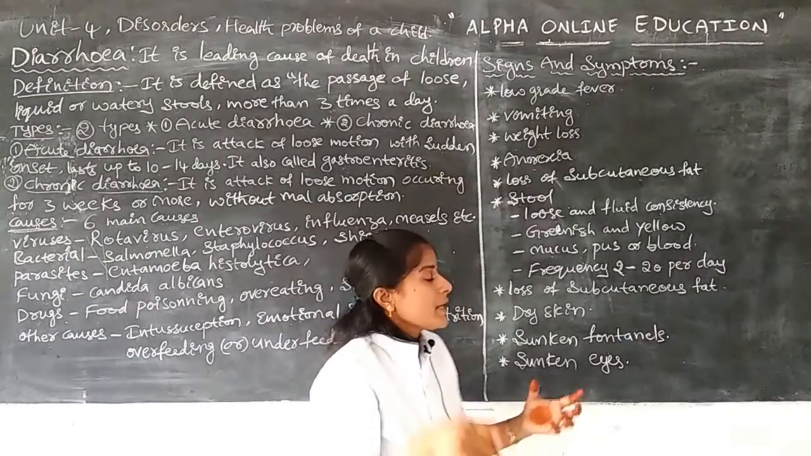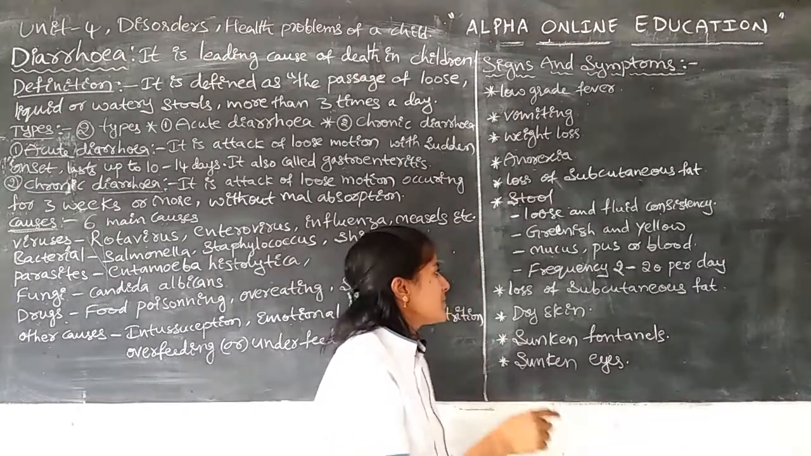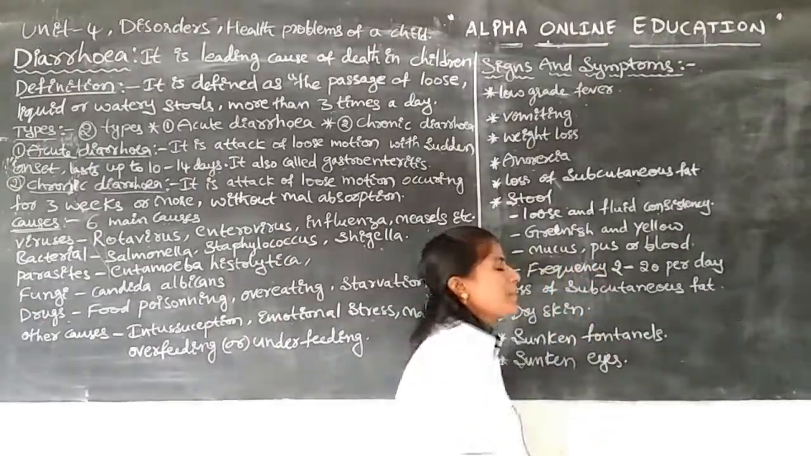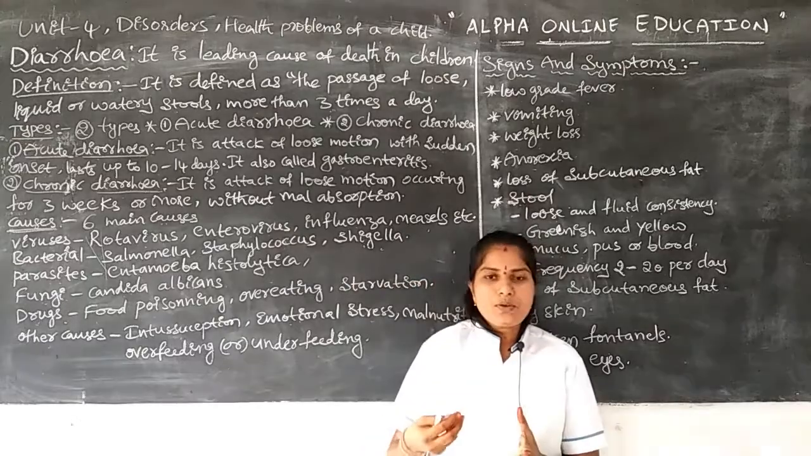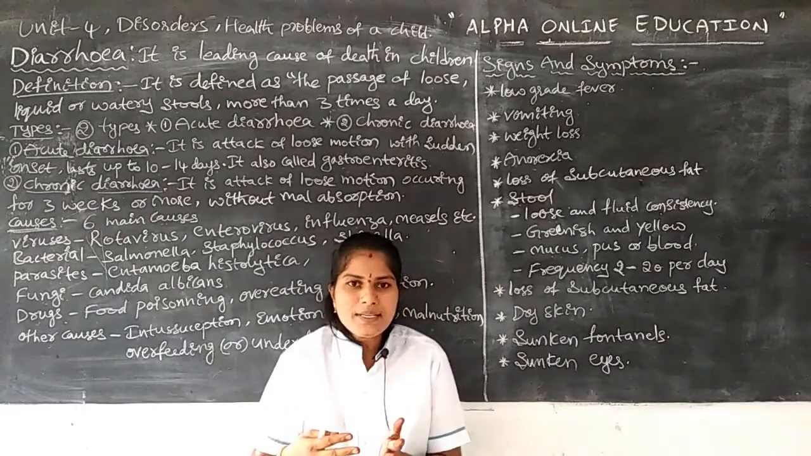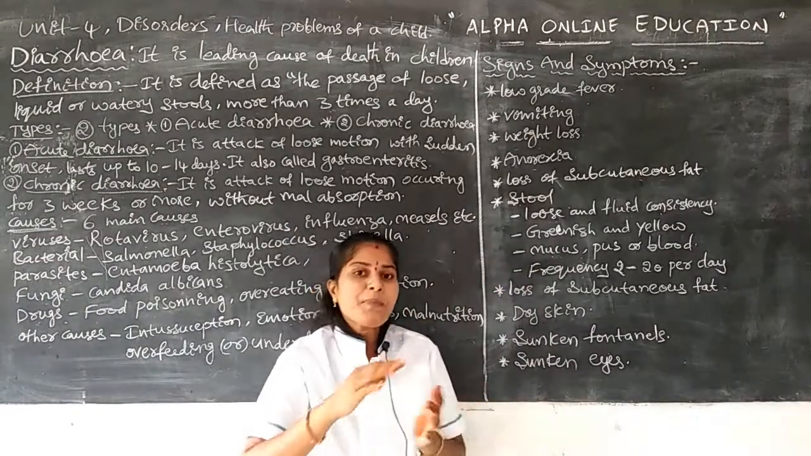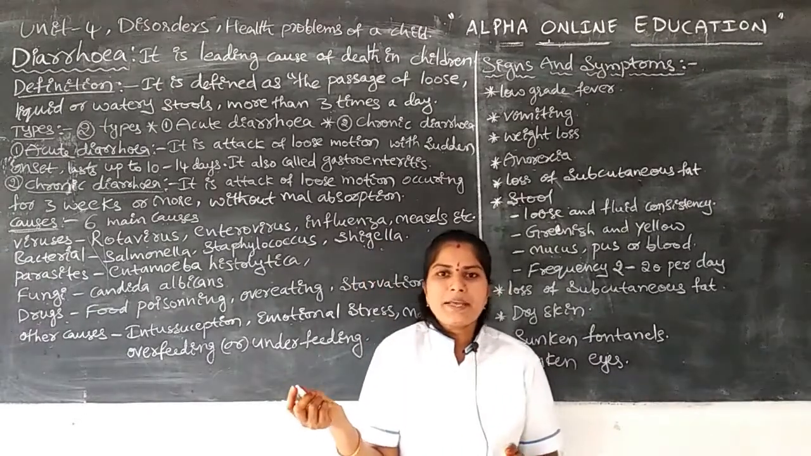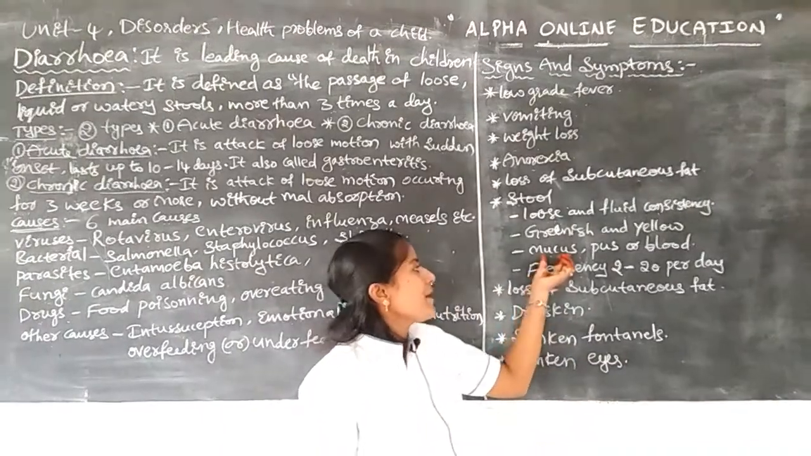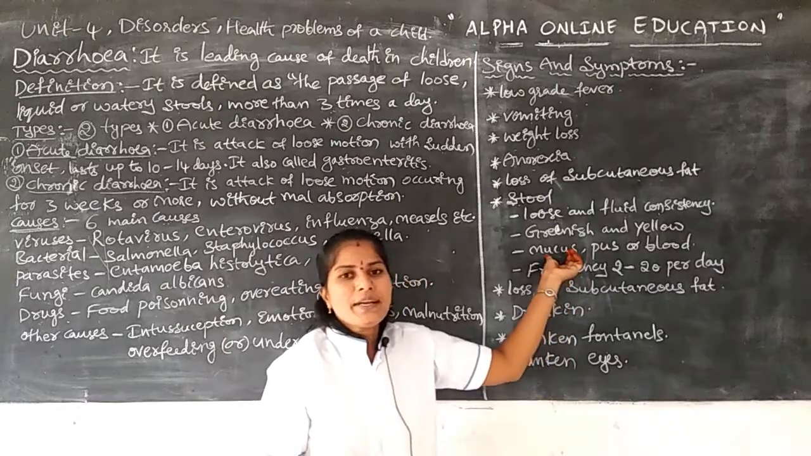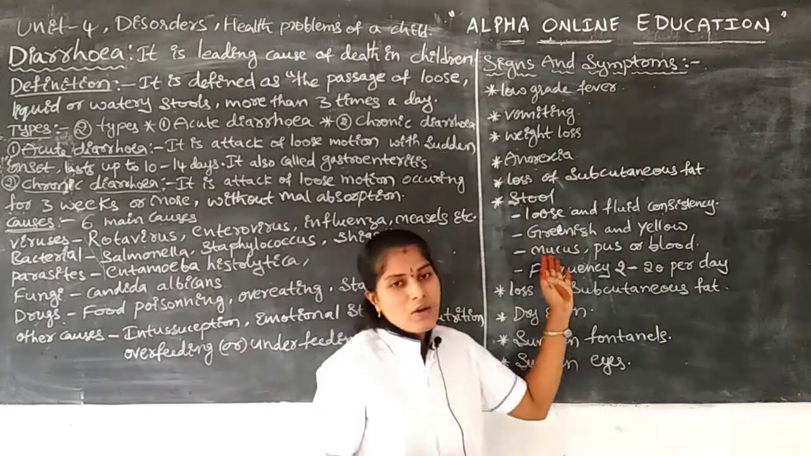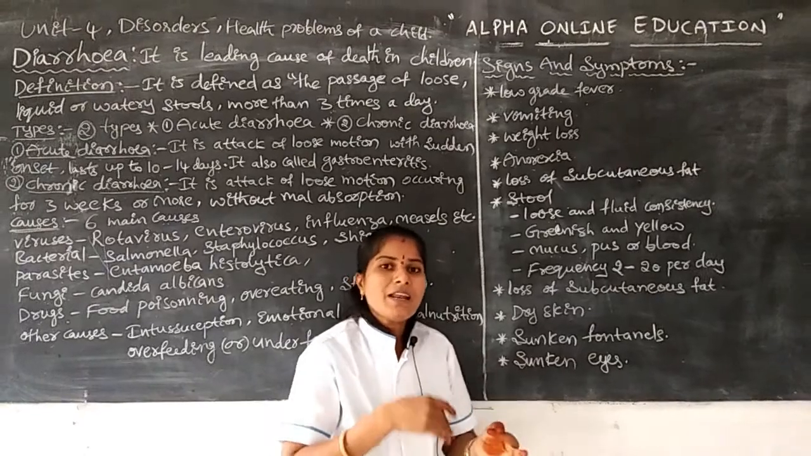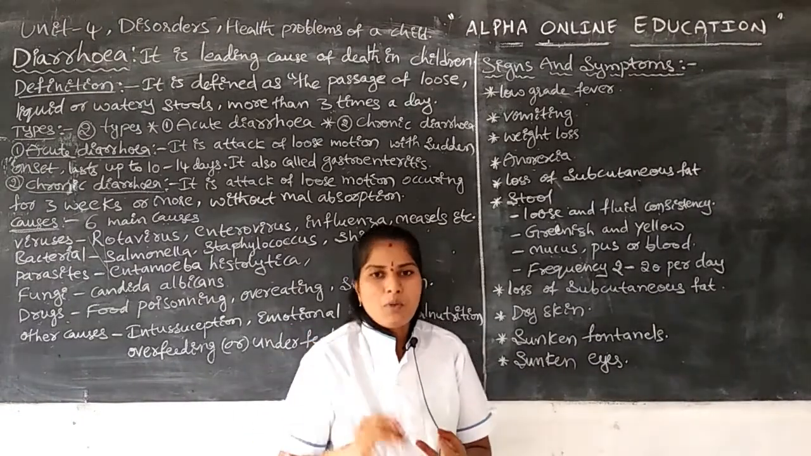Next, in the stool we also observe mucus. What is mucus? In the bowels, in the large intestine or the small intestine, mucous membrane is present. Sometimes, due to irritation of the intestines or the bowels, the mucous membrane is also ruptured, and that is also excreted through the motions.